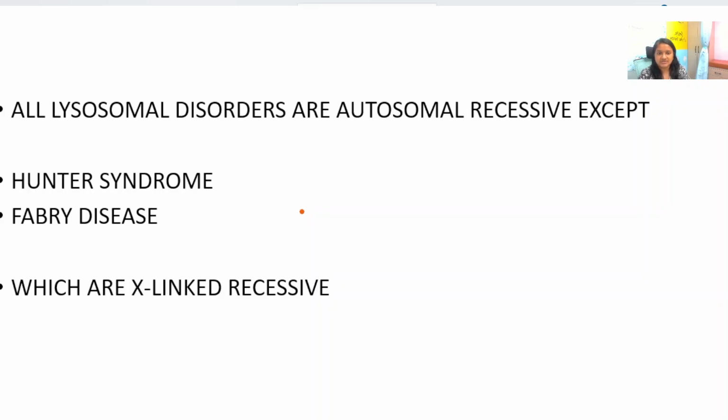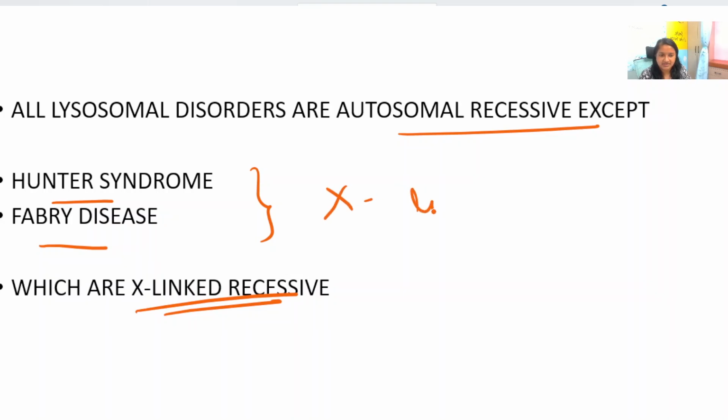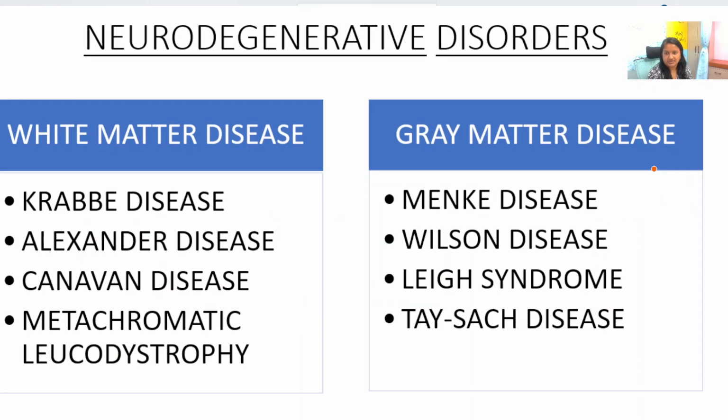All lysosomal disorders are autosomal recessive except Hunter and Fabry disease. These two are X-linked recessive. Hunter syndrome and Fabry disease, these two are X-linked recessive disorders, whereas all the other lysosomal disorders are autosomal recessive. This is important.